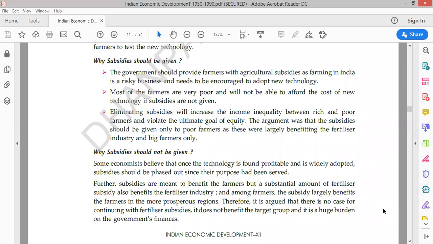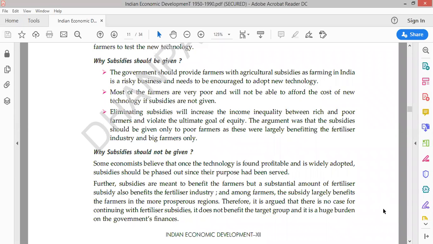Further, they added that the subsidies are basically meant to benefit the farmers, but a substantial amount of fertilizer subsidy also benefits the fertilizer industry, and among farmers, the subsidy largely benefits the farmers in the more prosperous regions. Therefore, it is argued that there is no case for continuing with fertilizer subsidies. It doesn't benefit the target group and it is a huge burden on government's finances.